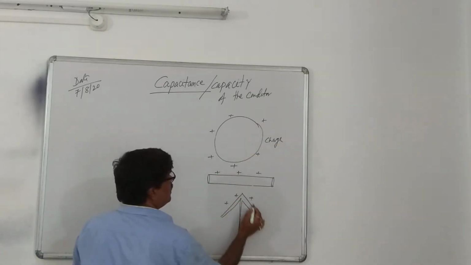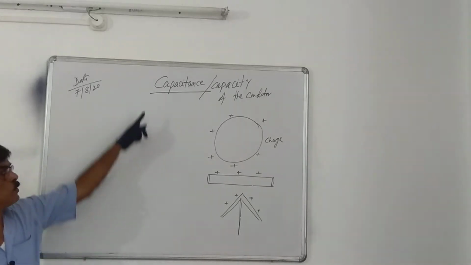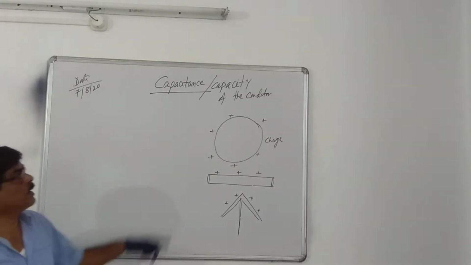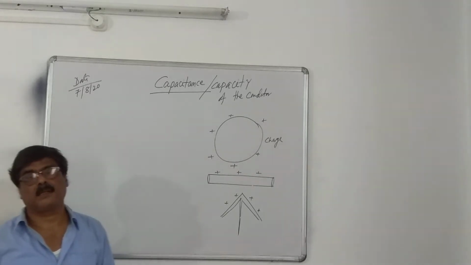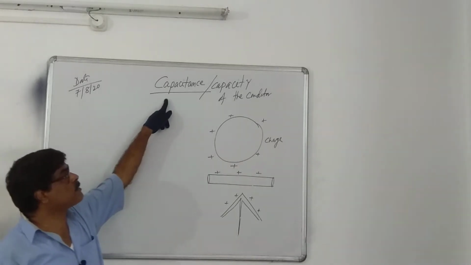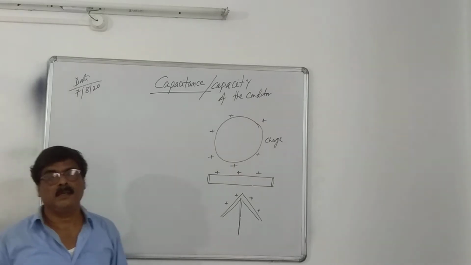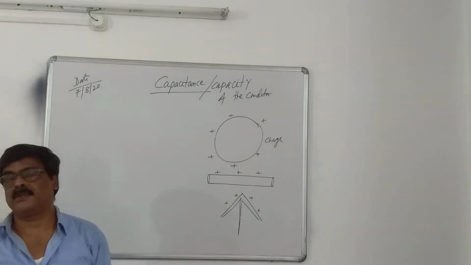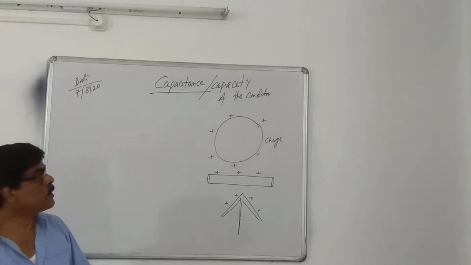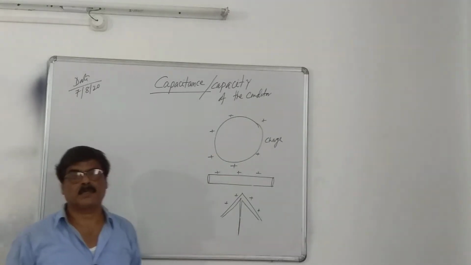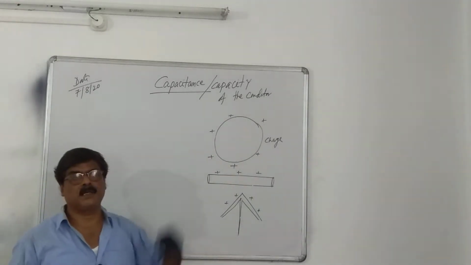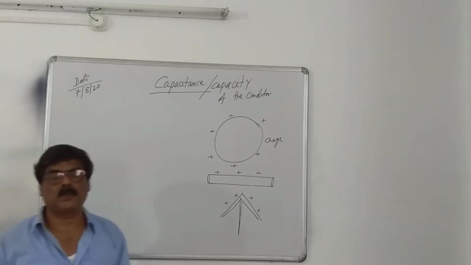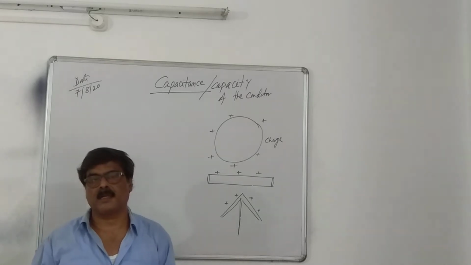The ability to hold charge by a conductor is known as capacity of that conductor. Actually, the meaning of capacitance is the ability to hold electric charge. Some conductors hold more charge, some hold less amount of charge. If the amount of charge held by the conductor is more, then the capacity of the conductor is more.